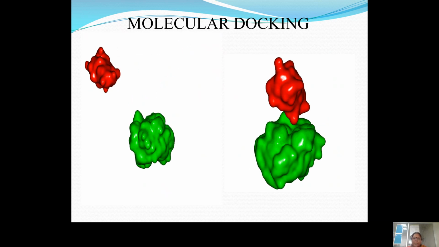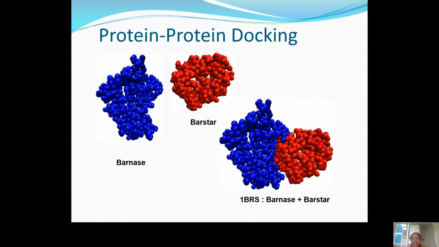This snapshot will tell you about protein-protein interaction. Ligand-receptor interaction leads to the development of the ligand-receptor complex, and this snapshot will tell you the protein-protein interaction. The previous slides told about protein and small molecule interaction, whereas this snapshot tells you about protein-protein interaction. For example, Barnase is a large macromolecule and Barstar is also a large molecule.